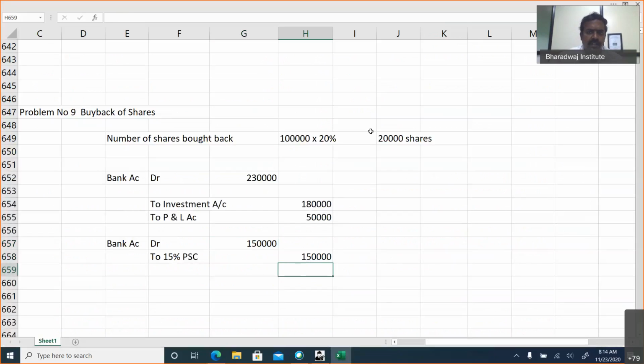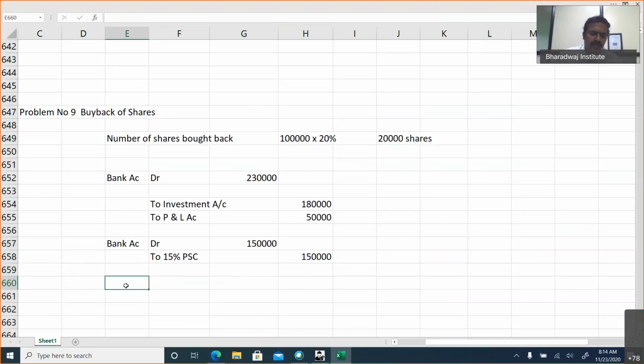Then we are buying back the shares. See, application, allotment, first call, final call, they are not going to test here. So bank account debtor to 15% preference share capital. The final will be like this. You will pass entry bank to share application, then share application to share capital, then bank to share allotment, then share allotment to share capital, like that. The final effect will be this one.